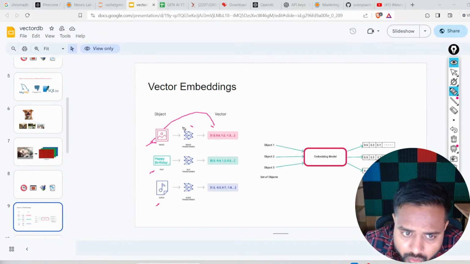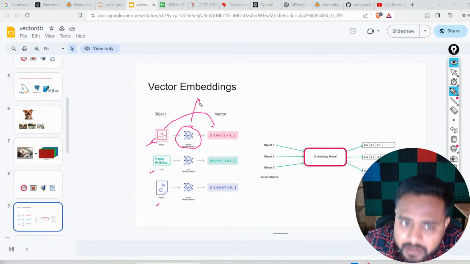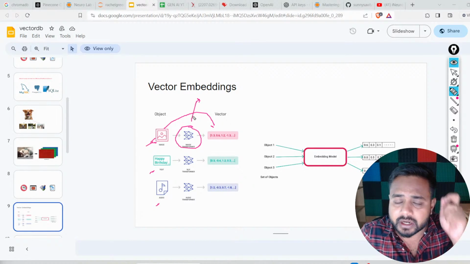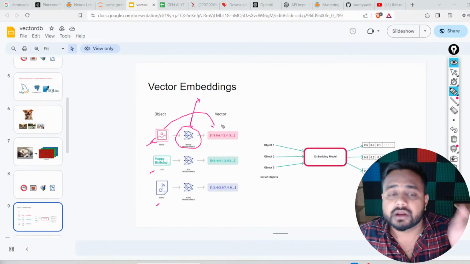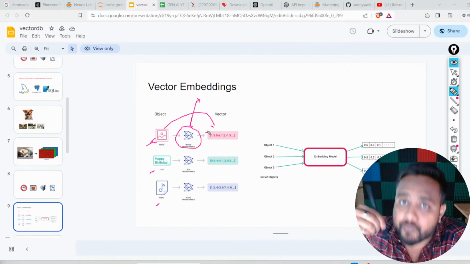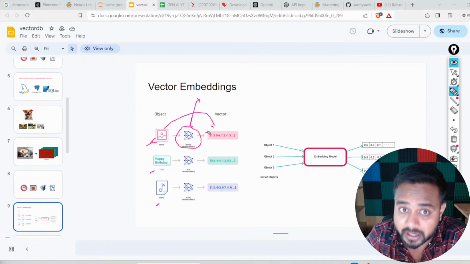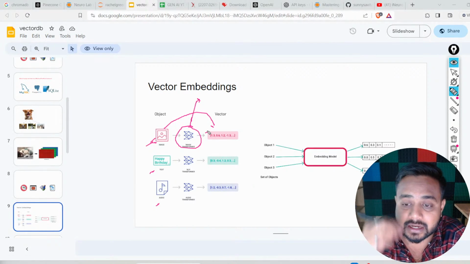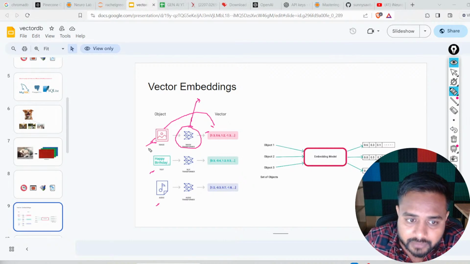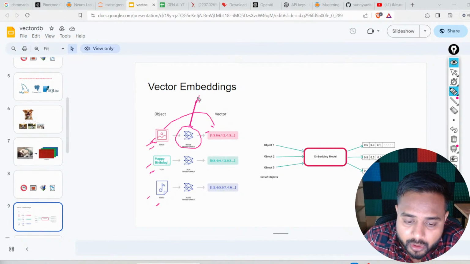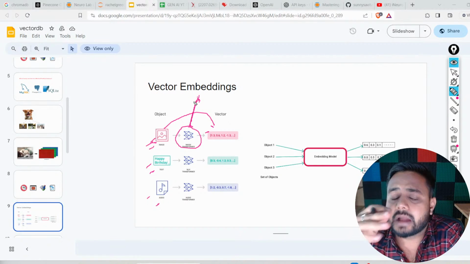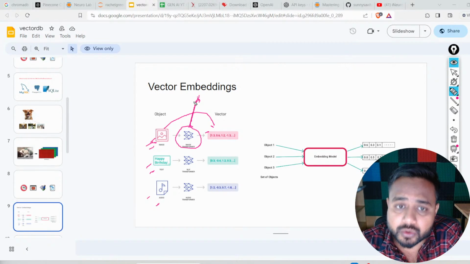Here I'm going to download any pre-trained embedding model, and by using that model we can convert our data into vectors, we can perform the embedding. I hope this part is getting clear to all of you. Whether we have an image, text, or voice, we just need to download the pre-trained model, and based on that we will be able to generate an embedding.